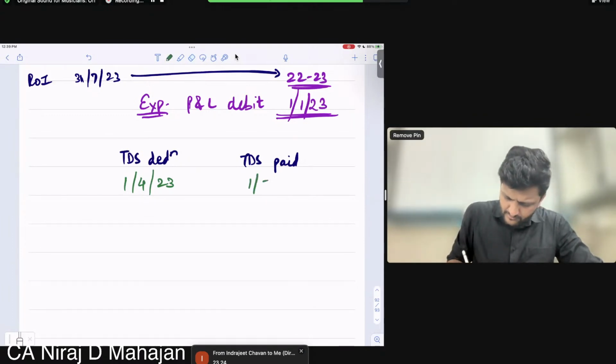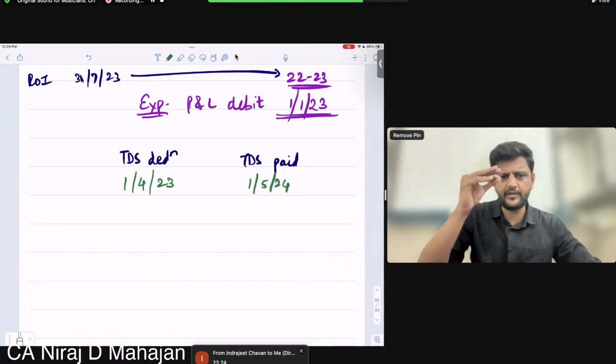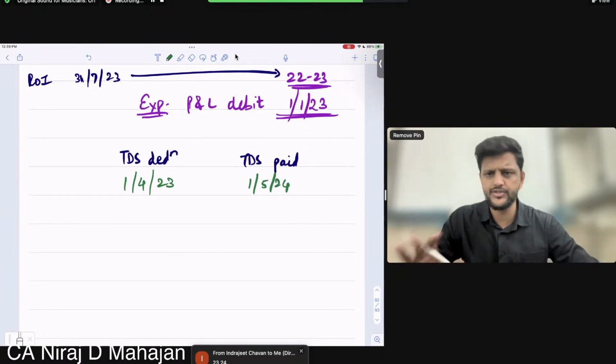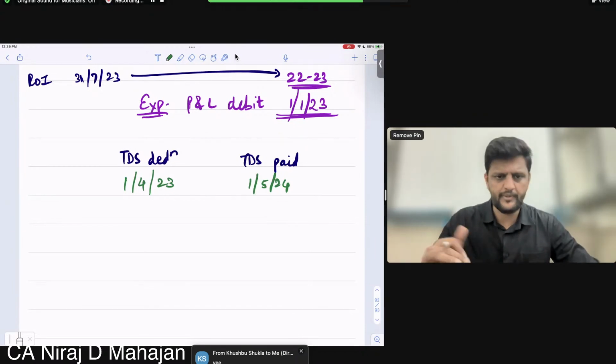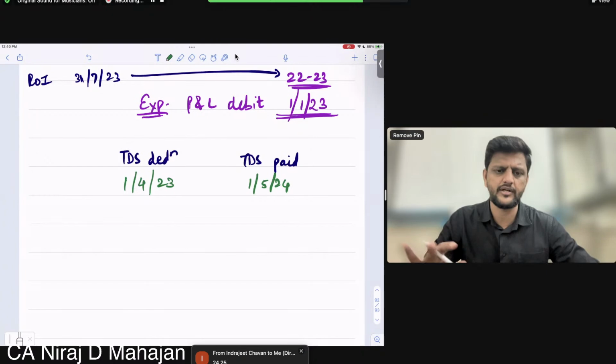Let us say 1st May 24. In the current year, disallowed because TDS is not done during the year. When will you allow? In the year of payment. You tell me the financial year now. In the year of allowance, you will tell me now. Financial year. Correct Indrajit, correct Nitin, correct Kushbu, correct Mansi.